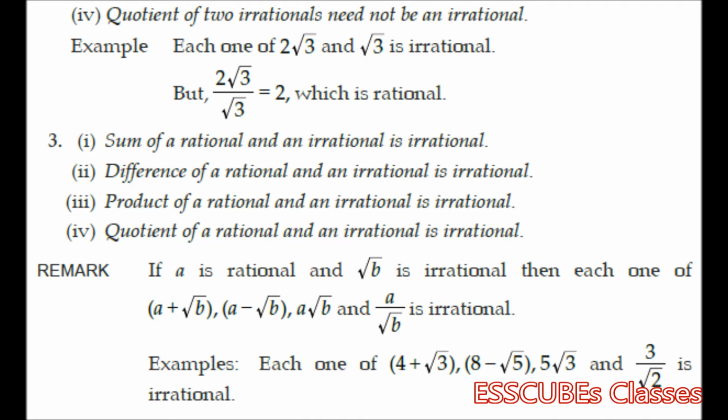Also, the sum of a rational and an irrational number is irrational. The difference of a rational and an irrational number is irrational. The product of a rational and an irrational number is always irrational. And the quotient of a rational number with an irrational number is also irrational. We must note over here, if a is rational and root b is irrational, then each one of a plus root b, a minus root b, a root b, and a by root b is irrational.